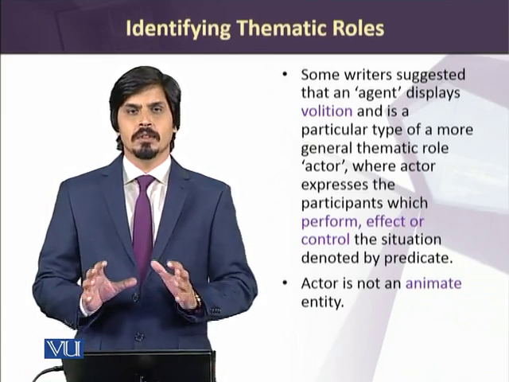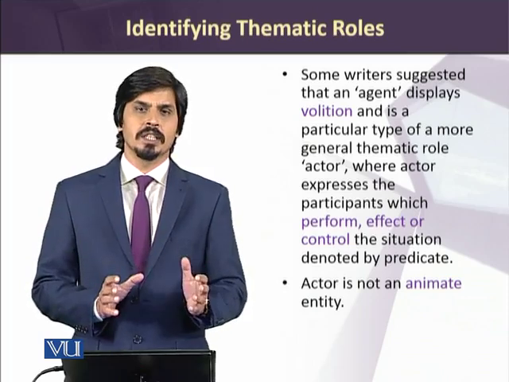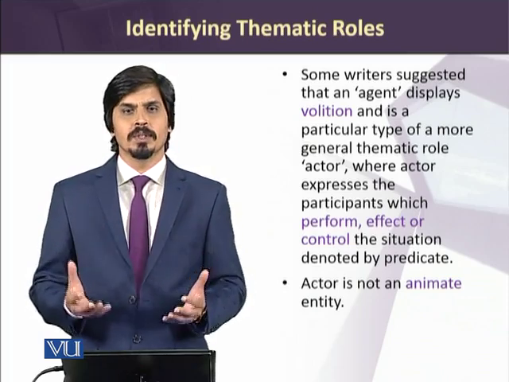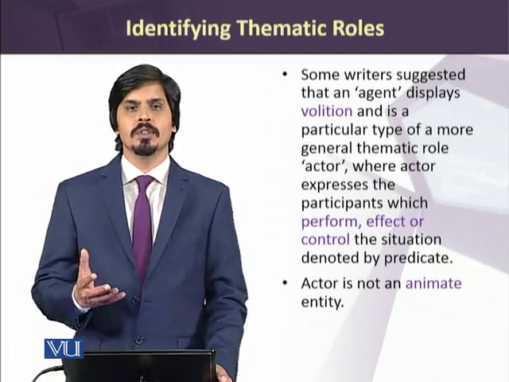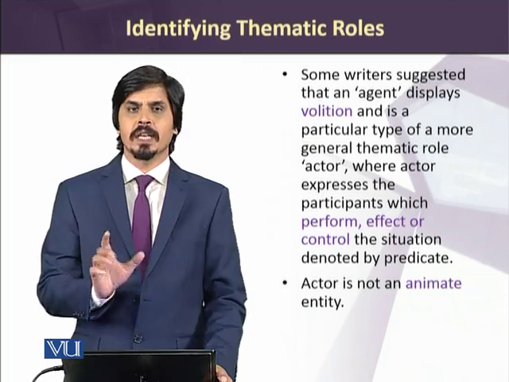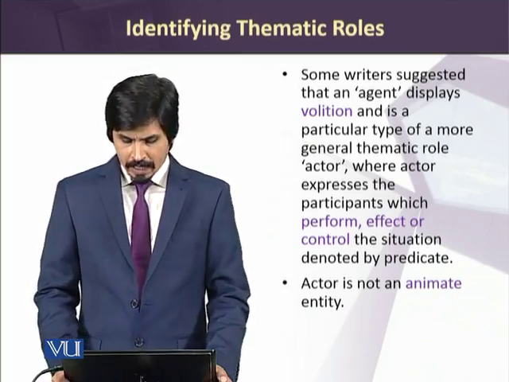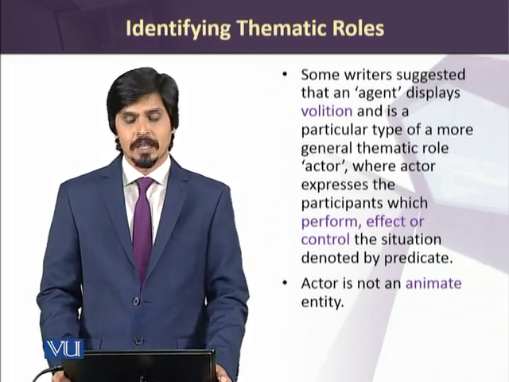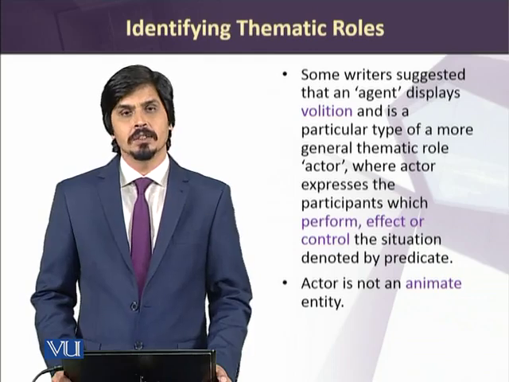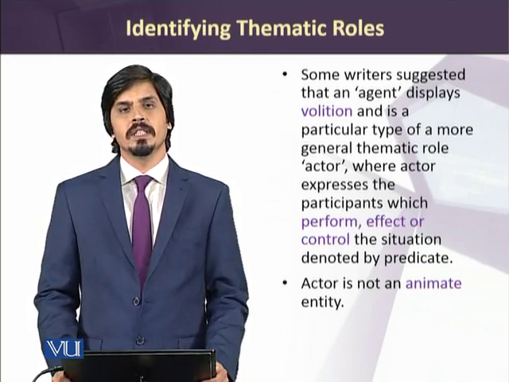Every agent is an actor, but not every actor is an agent, because there could be some actors who might be performing a certain action without their own volition, but agent is specifically the one who performs an action with his own choice. An actor may not be an animate entity. Usually, this is what we receive from various semanticists.